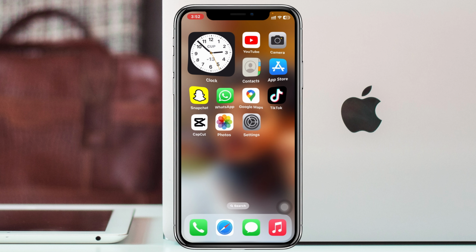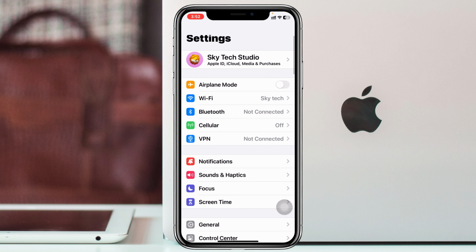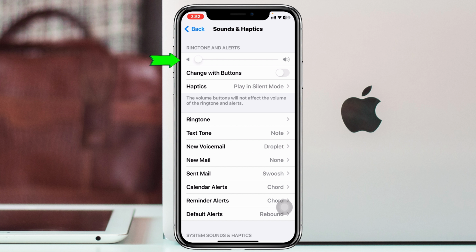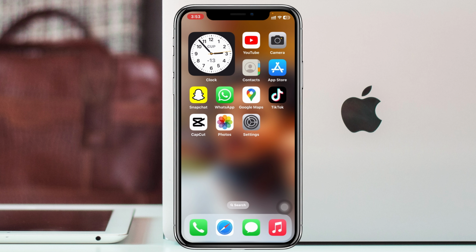And after doing this process, if you find that you're still having the problem, simply go ahead and open up the settings application from your device and then scroll down, tap on sounds and haptics. And if you find ringtone and alert volume is all the way down, then all you have to do is just take it all the way up. And once you have done that, also make sure to check the change with buttons option right here. If it's enabled, go ahead and turn this option off and then get back from here and check your issue.